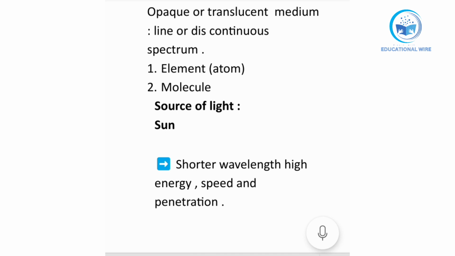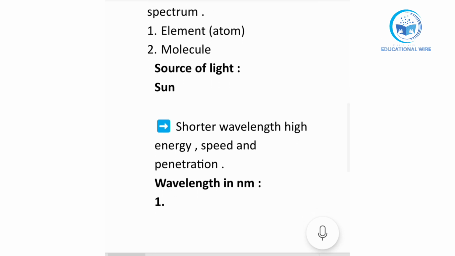So let me write wavelength in nanometer. Number 1, as I told you, is the cosmic ray.